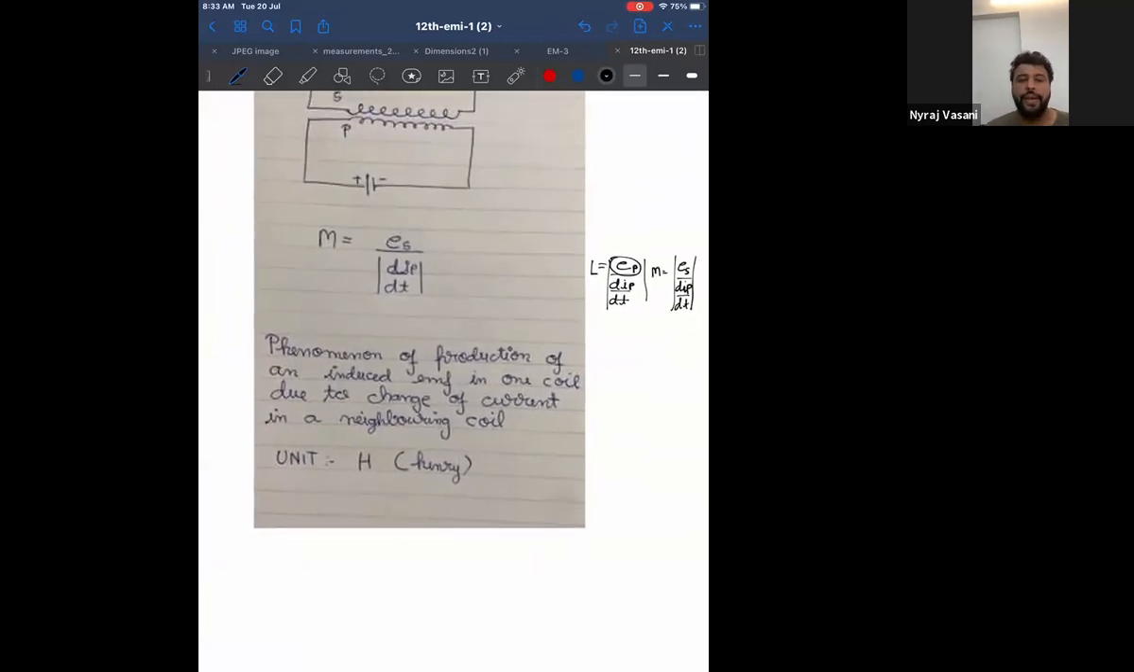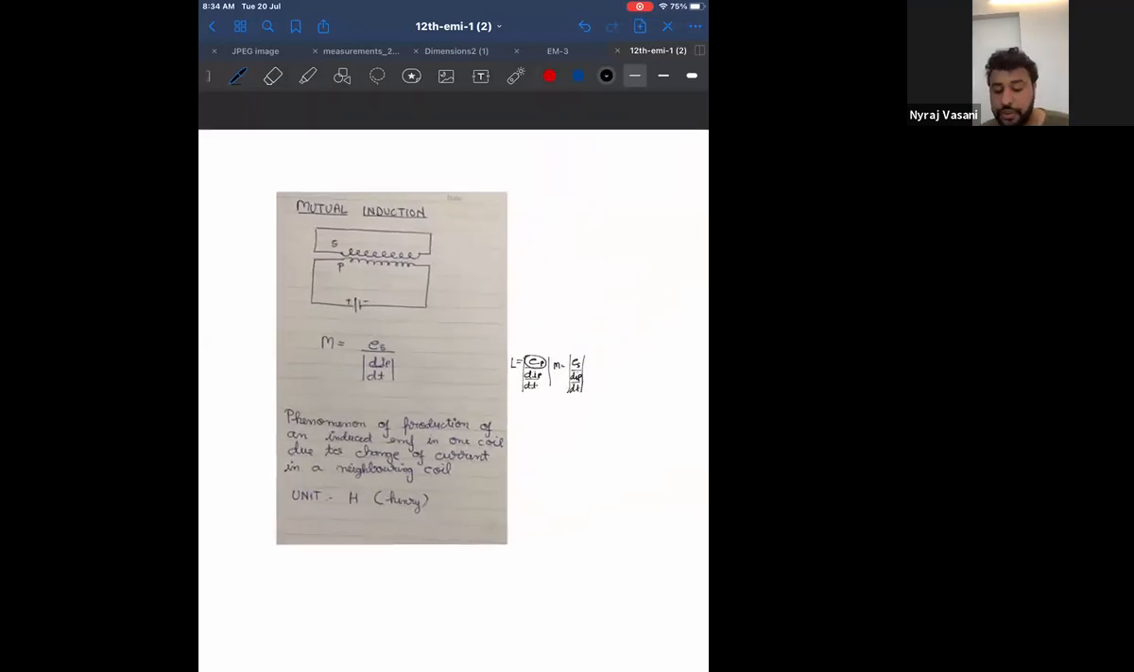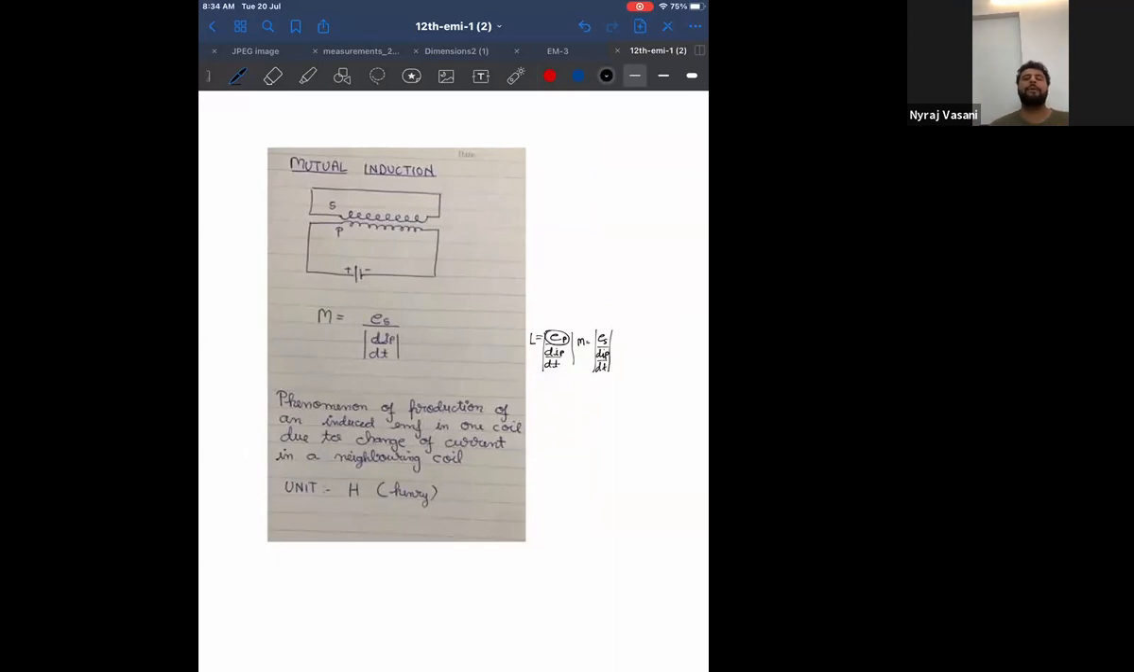Now, look at the formula and look at the definition. Tell me, do you agree that the definition is nothing but the formula in words? Phenomenon of production of an induced EMF in one coil, that is the secondary coil, due to change of current in the neighboring coil, which is the primary coil. This is called mutual induction. Formula is same, E upon di by dt. For self-induction, it is E in the primary coil, and for mutual induction, it is E in the secondary coil. Is it clear, all of you? Therefore, write down the topic of mutual induction. Start.